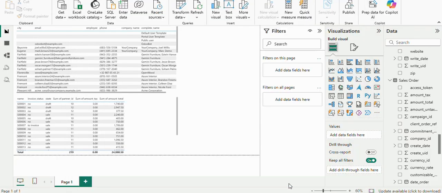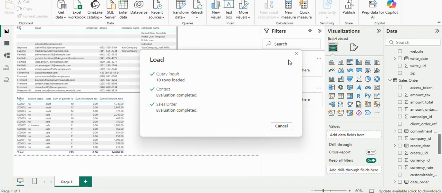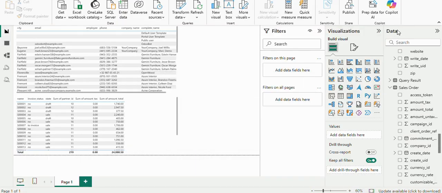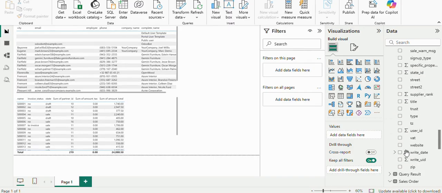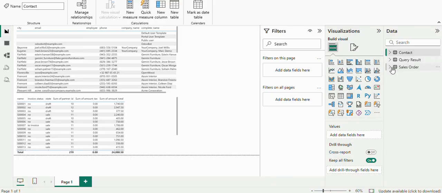If you click on load, that new table of purchase order, along with the older ones, that is the contact and sales order, all three will be loaded together, and you will be able to see those tables over here in data. Here you will be able to see this contact, the query result that is the purchase order, and the sales order which you have fetched earlier.